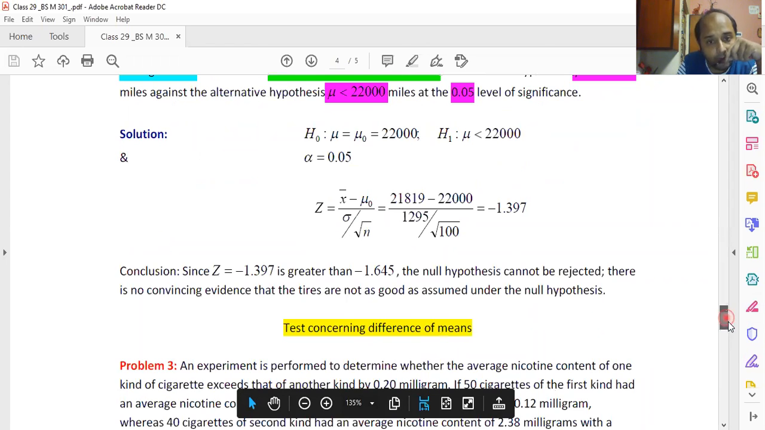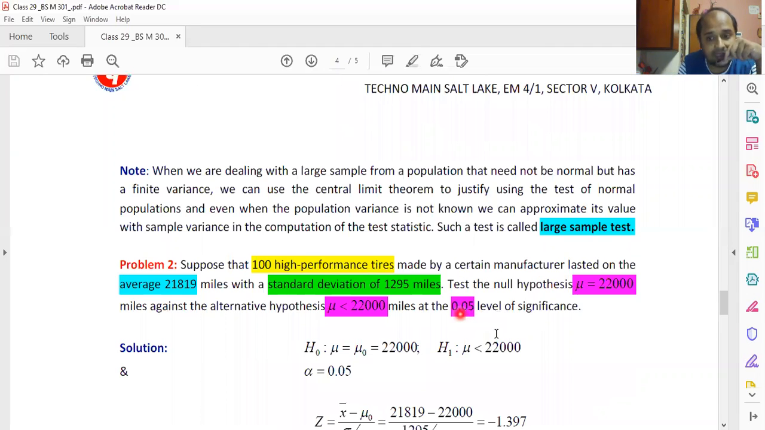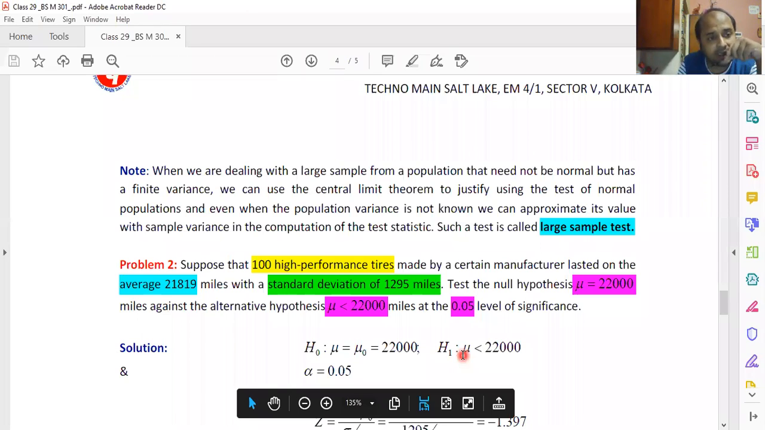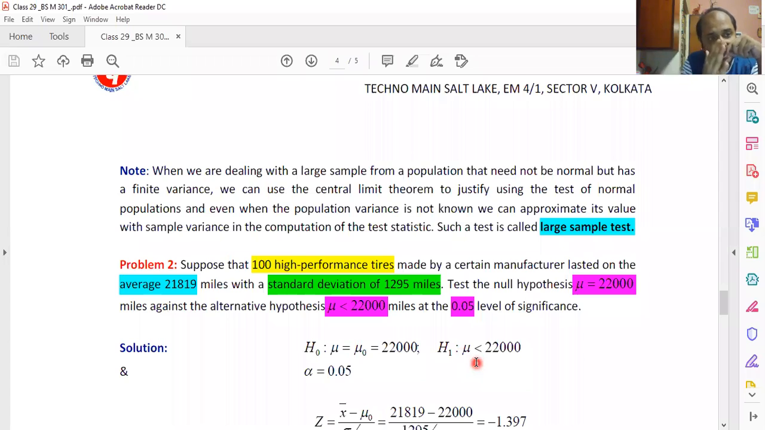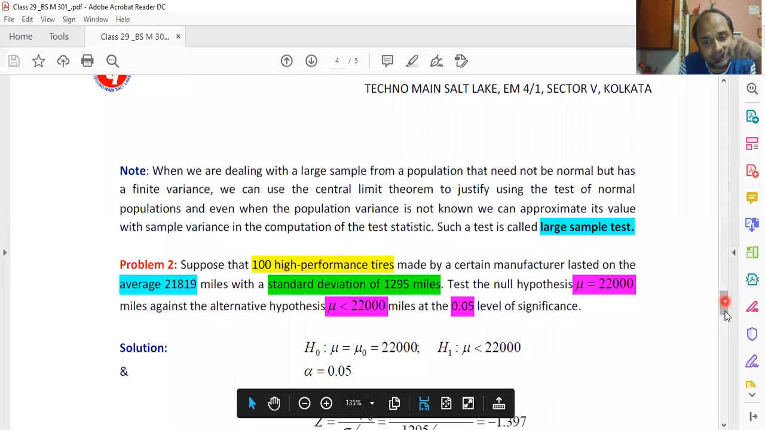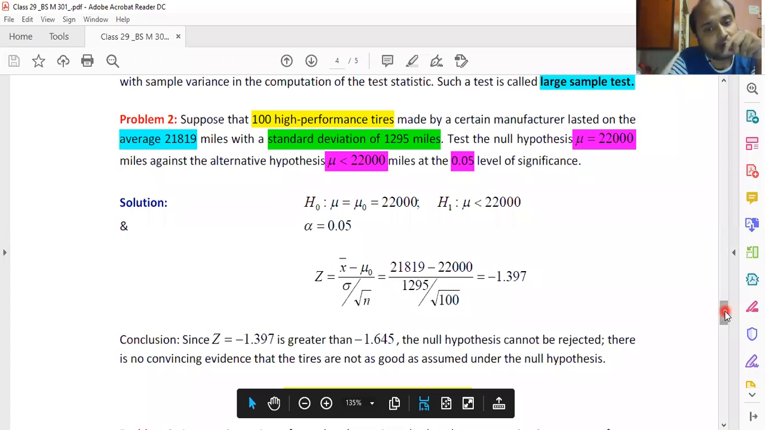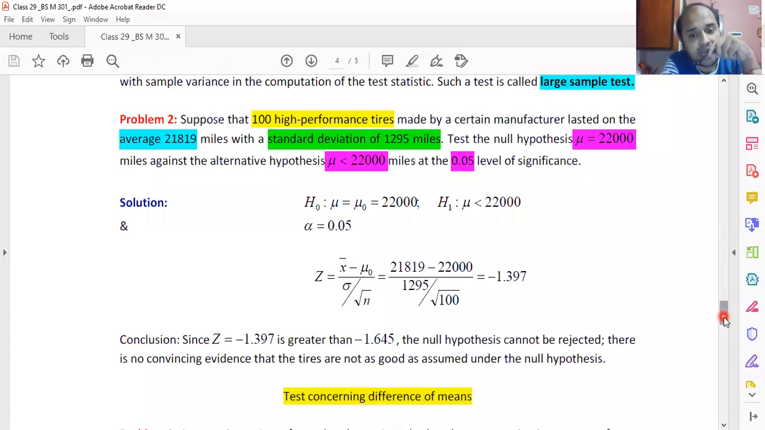Since the level of significance is set at 0.05, and it is a one-tail test. Why is it a one-tail test? Because you look at the alternative hypothesis. Only one possibility is given, that if mu is not 22,000, then it is lesser than that. Because of that, we are not considering the value of Z alpha by 2. We are considering the value of Z alpha. And you know that for alpha equal to 0.05, Z alpha is 1.645, or minus 1.645.